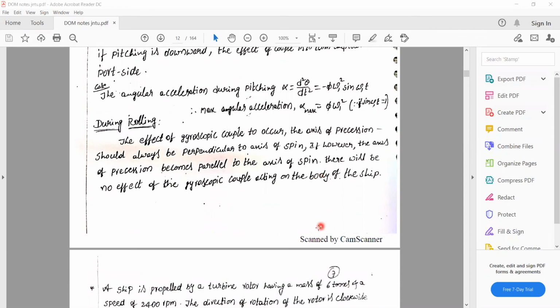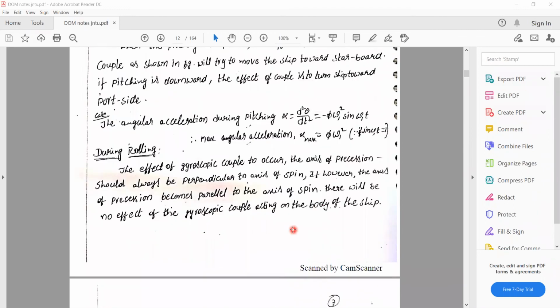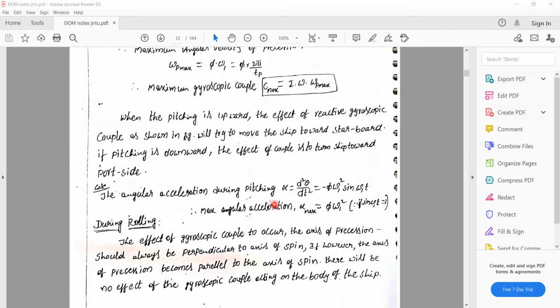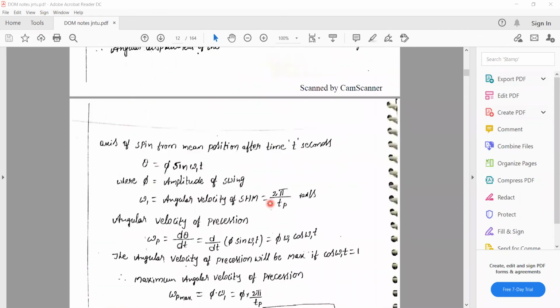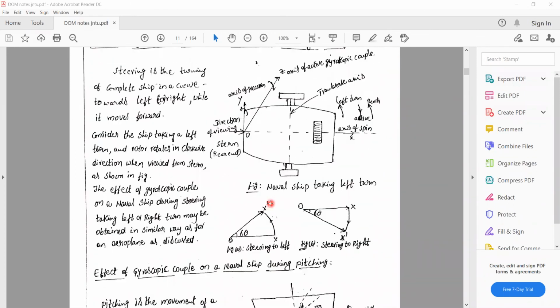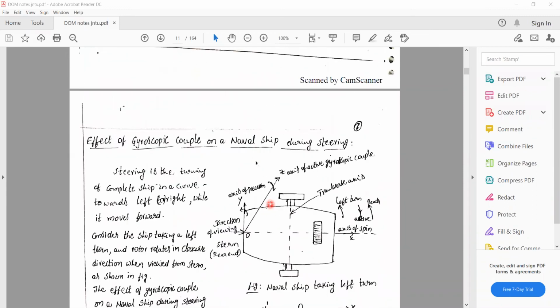So that means, in the earlier diagram, the three axes are represented in our gyroscopic couple. Those are the first, axis of spin, the second, axis of precession, and the third, axis of gyroscopic couple.